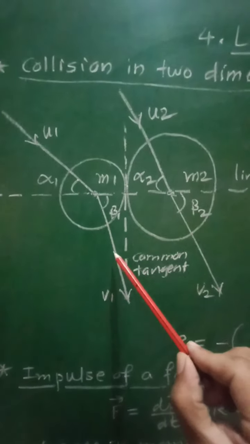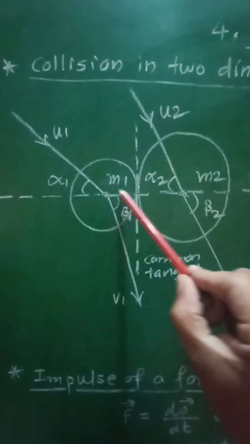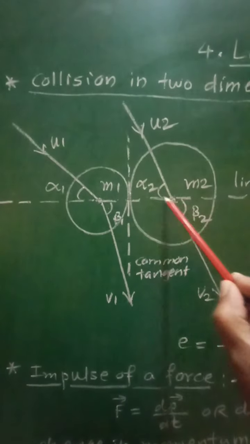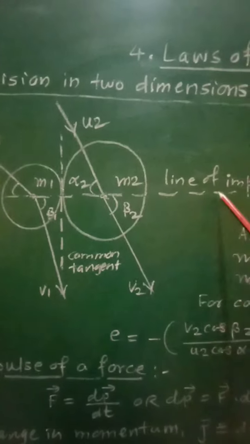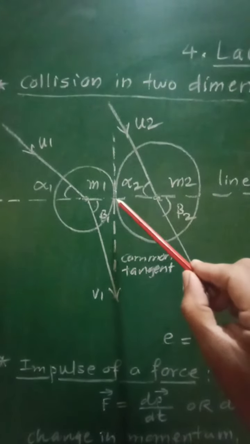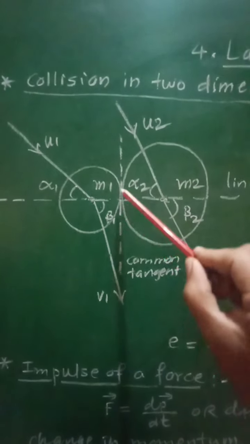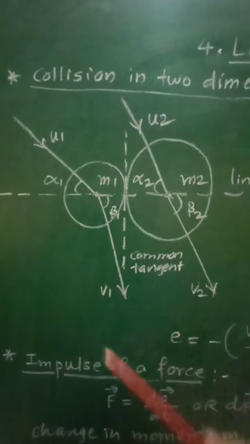Similarly, in case of final velocities, v1 cos beta 1 and v2 cos beta 2 will lie along the line of impact, and v1 sin beta 1 and v2 sin beta 2 will act in the vertical direction.